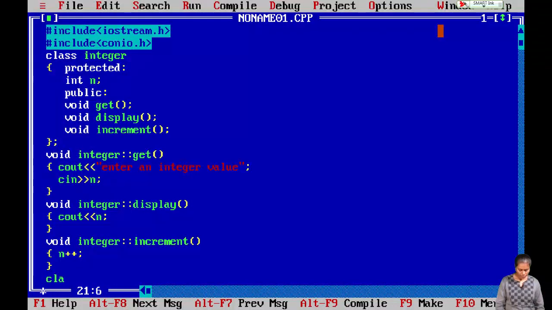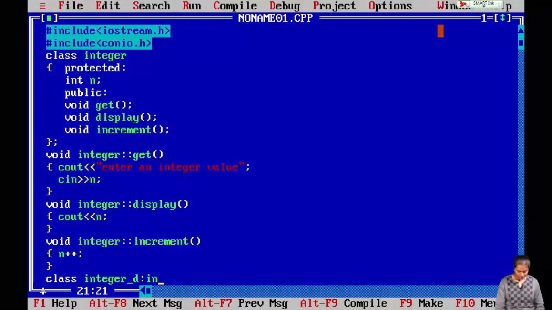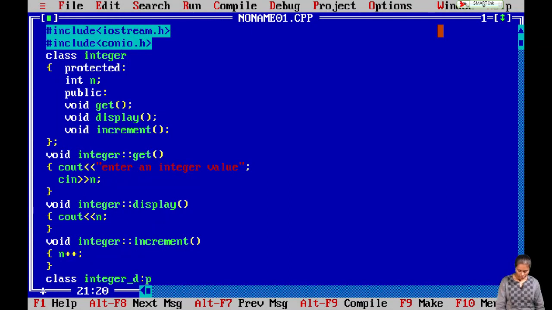So I am defining a new class. Let me write class integer underscore d. So I want to decrement the variable, so I just named it integer underscore d. So class integer underscore d, and this class will inherit the properties of class integer. So I will write the class as public. I will specify the access specifier as public and write the class name as integer.